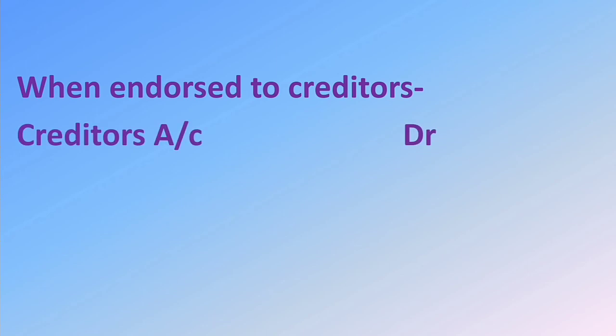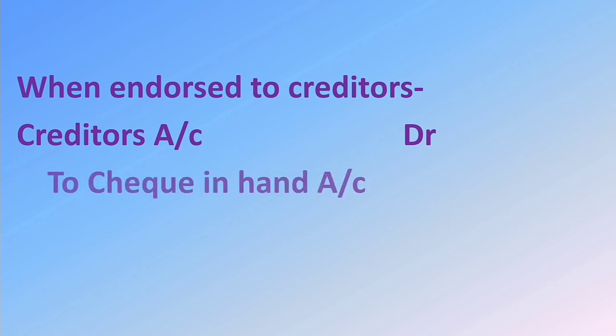And we have endorsed the check. So the check in hand reduced or asset decreased. Then credit asset account. Here credit check in hand account. So creditors account debtor to check in hand account. Check endorsed to creditors. Okay. These are all about check received.